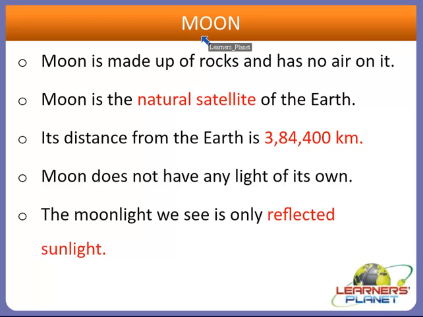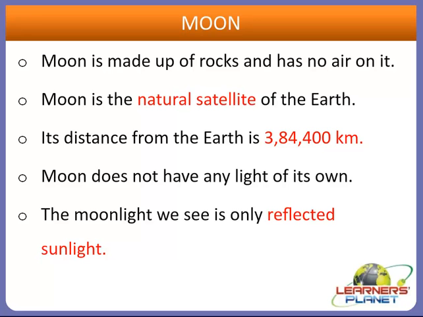The Moon also appears like a ball-like structure like the Sun and the other planets which we studied, and the Moon is actually made up of rocks and has no air on it. Now, as we know, the Moon is the natural satellite of the Earth, and the distance between the Moon and the Earth is 3,84,400 kilometers. As we know, the Moon does not have any light of its own. The moonlight which we see is only reflected sunlight.